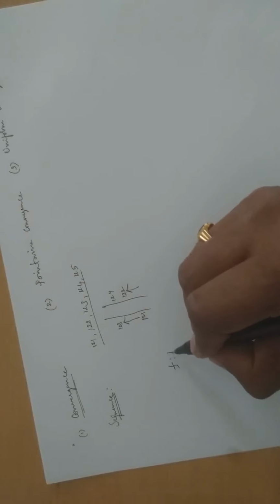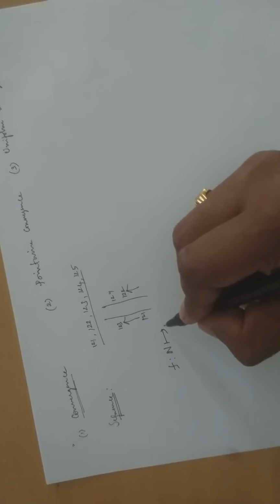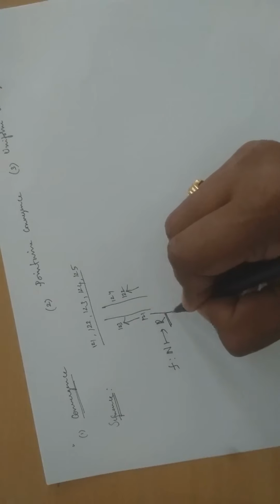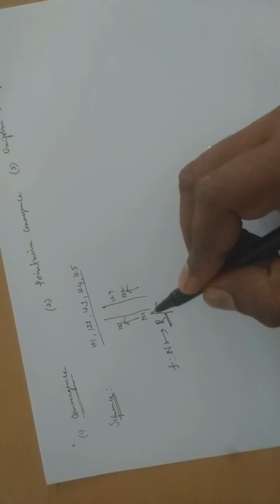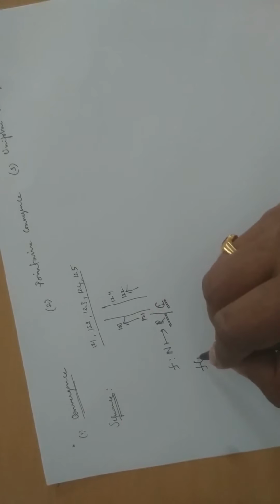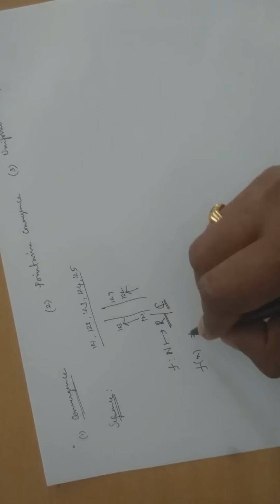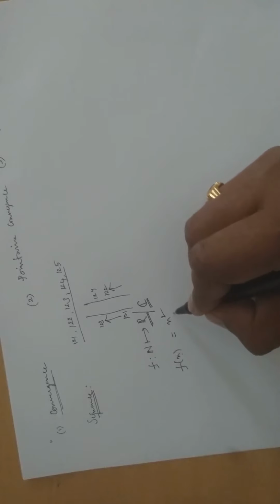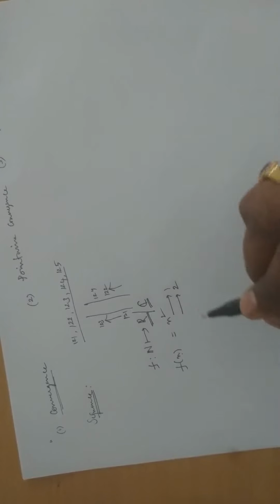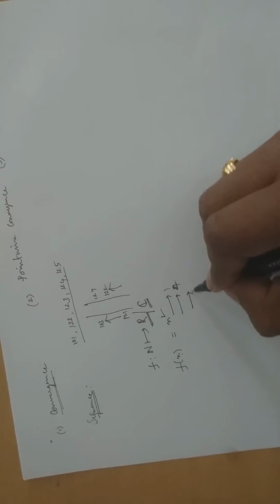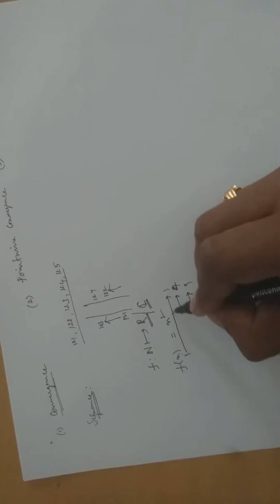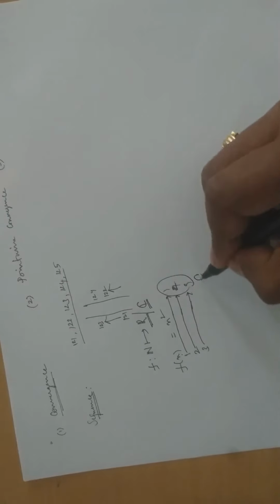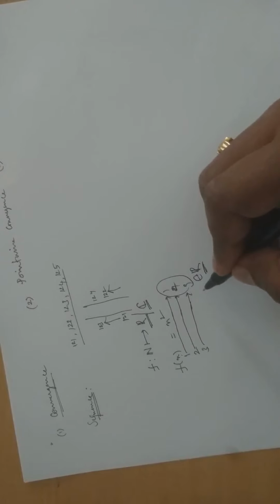The mathematical definition for this is, consider a function from natural numbers to, if you are getting real numbers, it's a real sequence. Or if you are considering complex numbers, it's a complex sequence. For example, f of n is equal to n square. If I plug in a natural number n, if I plug in 1, it is 1. If I plug in 2, it is 4. If I plug in 3, it is 9. So 1 goes to 1, 2 goes to 4, 3 goes to 9. These are all real numbers, so it's a real sequence.